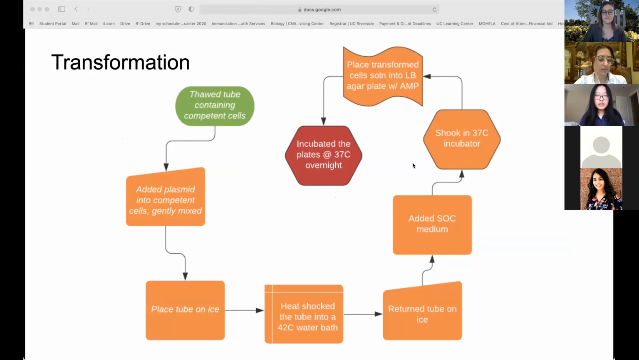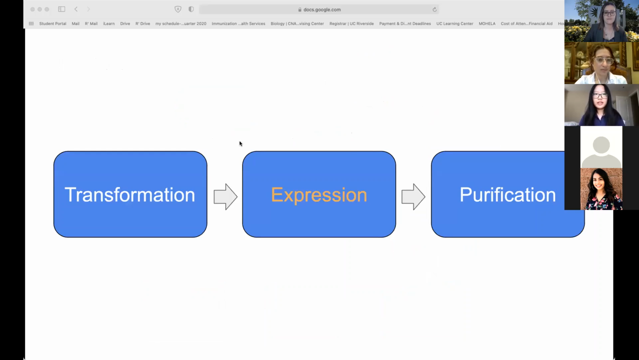Then the SOC medium, or the nourishment for the cells, was added to the tube, and the tube was shaken in an incubator so that the cells could be nourished and grow. The bacteria was placed in different concentrations onto lauryl broth agar plates containing ampicillin, and finally they were incubated at their optimal temperature overnight so that they can grow. And after successfully transforming the competent cells with the plasmid, the cells were expressed to start producing our desired mutant receptor.